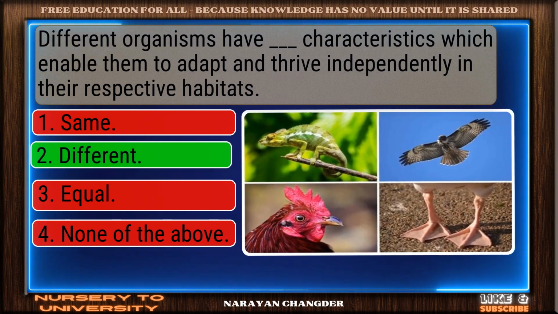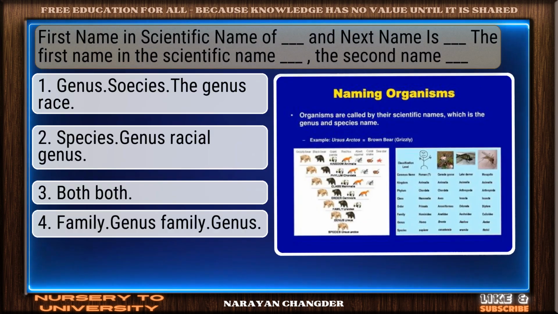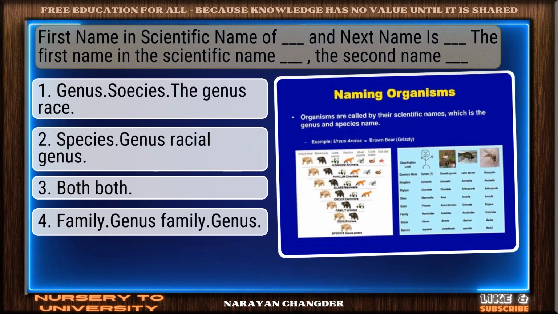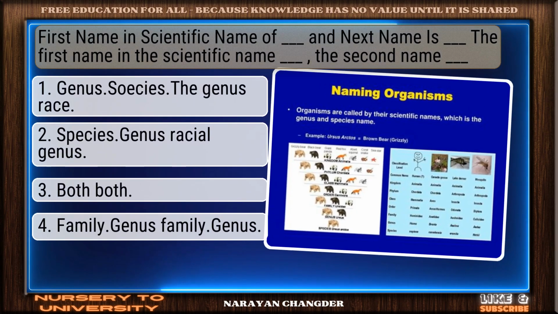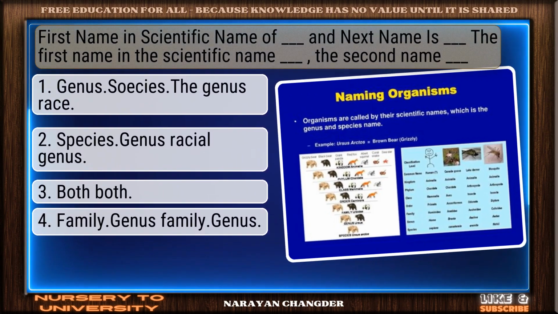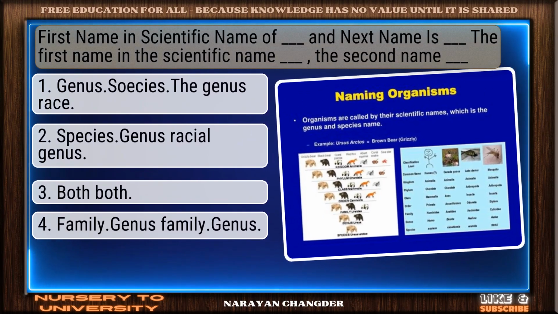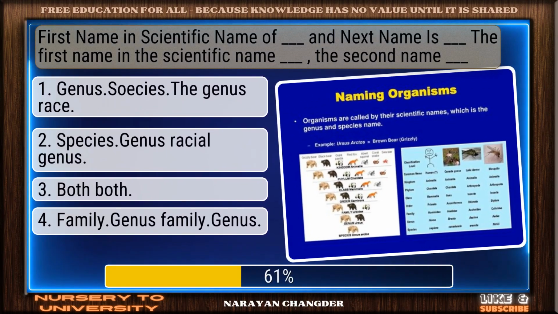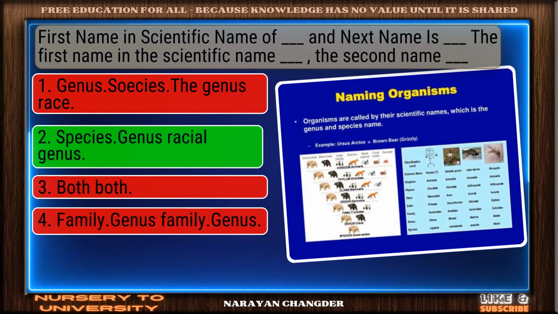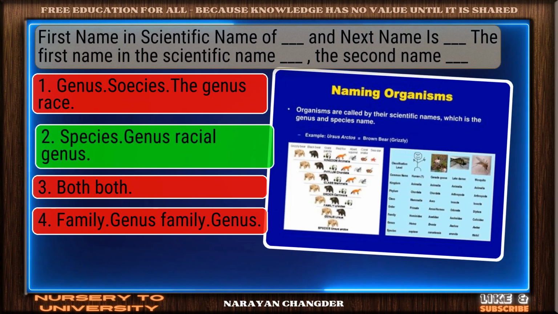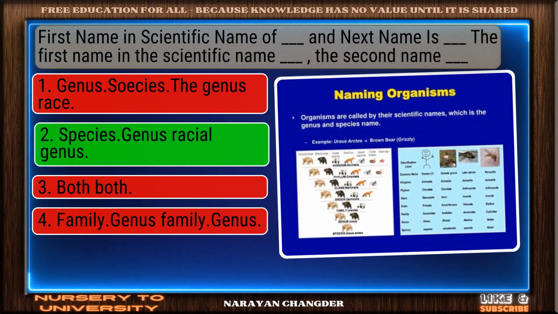Perfect. Different is the correct choice. Question number 31. The first name in the scientific name is the dash name and the next name is the dash name. Smart move. Genus, species is an accurate answer.